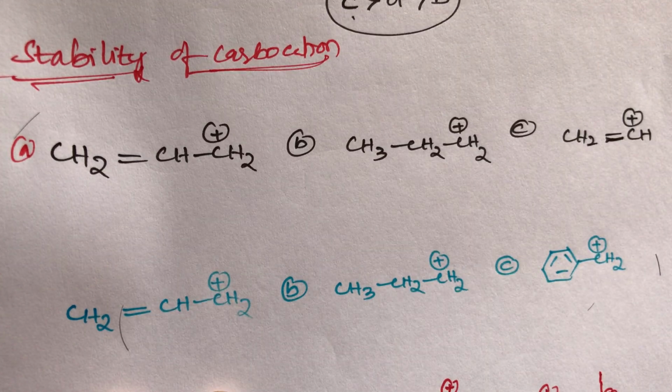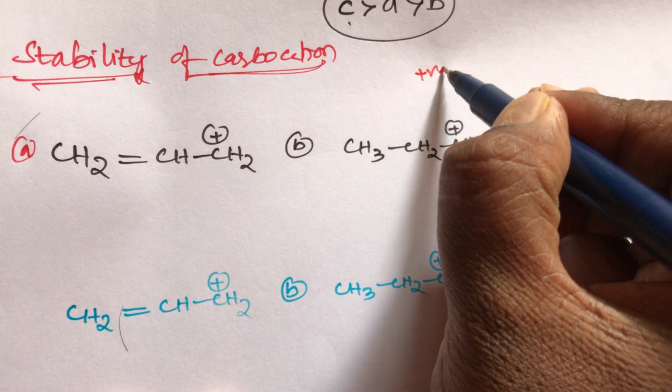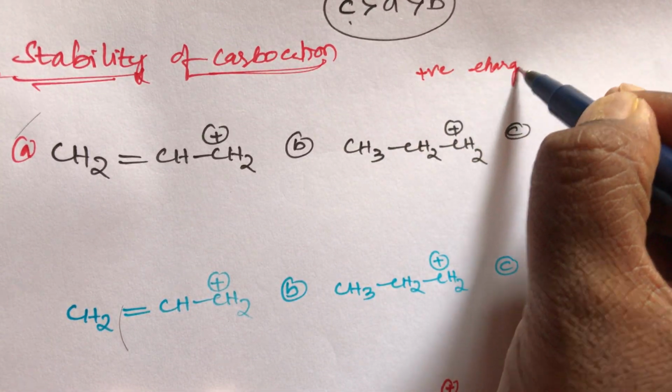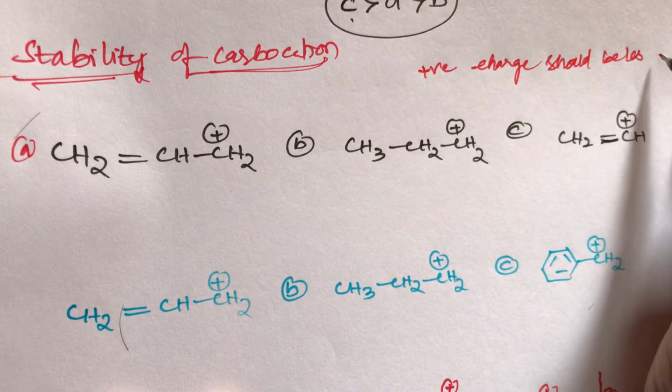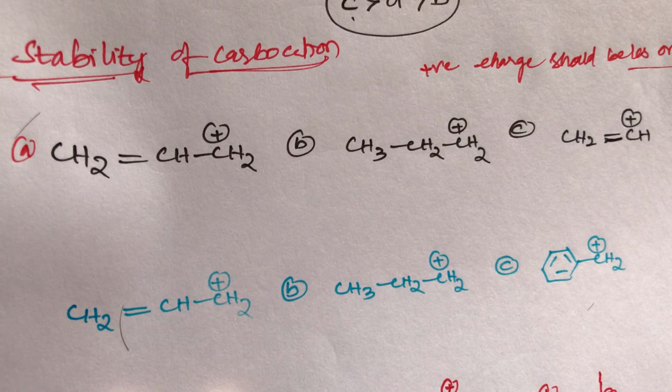We know the condition for stability. How to find out stability? What is the condition, students? I will give a simple trick: the positive charge should be less on carbon. That compound is always more stable.